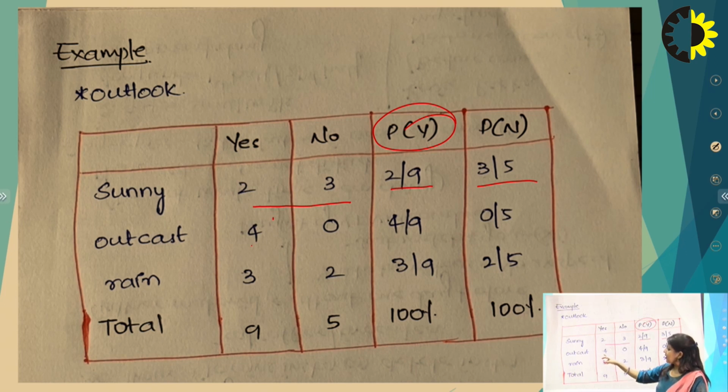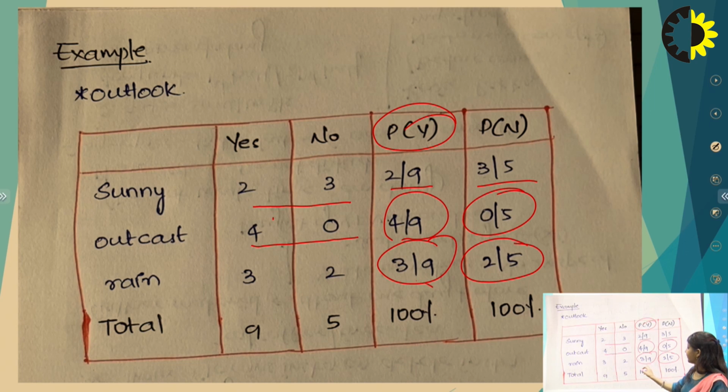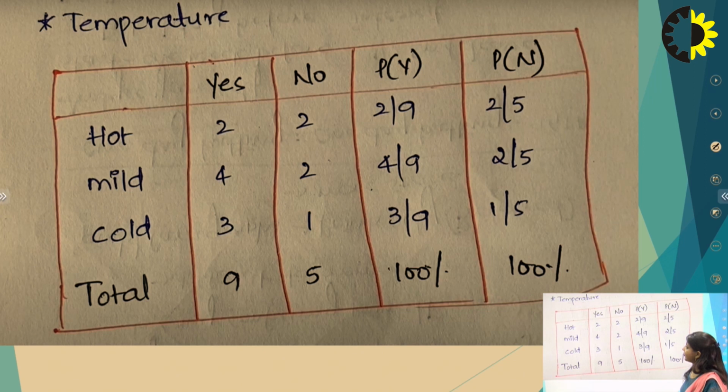For overcast, 4 yes and 0 no. So we find the prior probabilities of positive and negative, and similarly for rainy. Total yes is 9 and total no is 5, so we divide by 9 and 5. Similar is the case for temperature: hot 2, mild 4, cold 3.